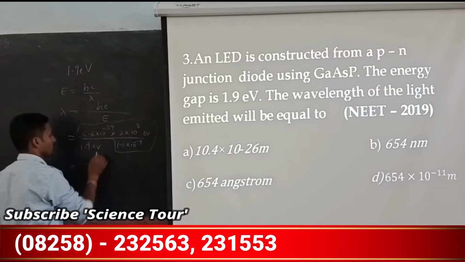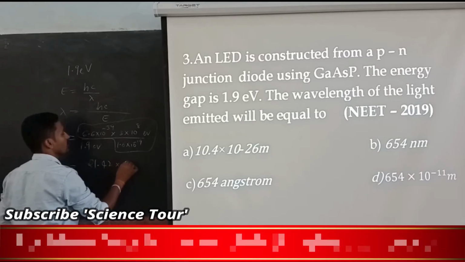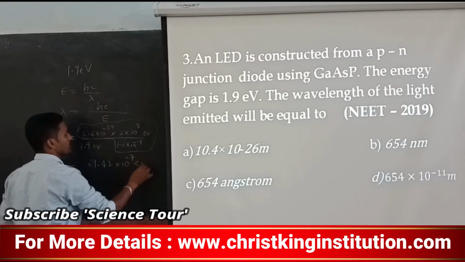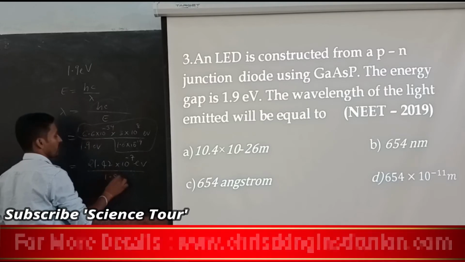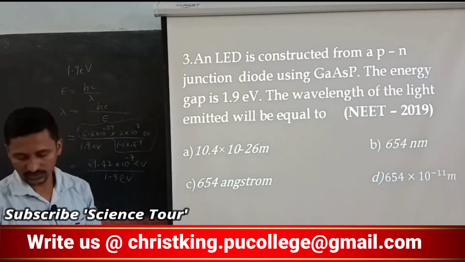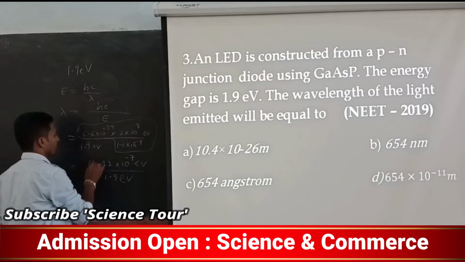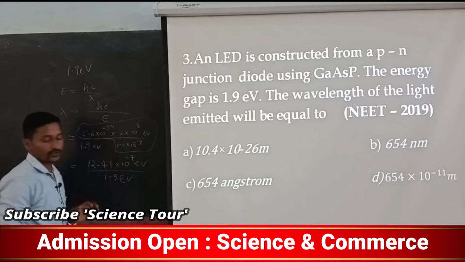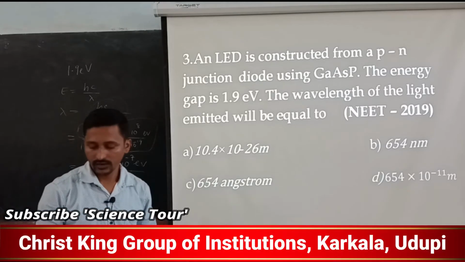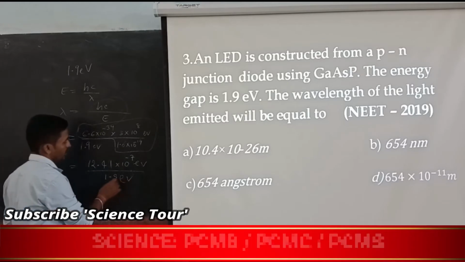If you do this, 21.42 into 10 to the power minus 7 you are going to get, divided by 1.9 eV. Like that you are going to get 12.41, that is 12.4125 into 10 to the power minus 7 eV divided by this.